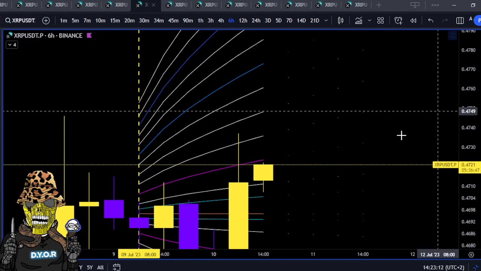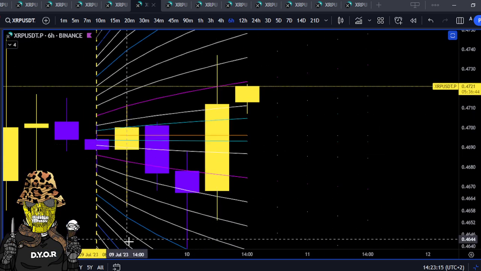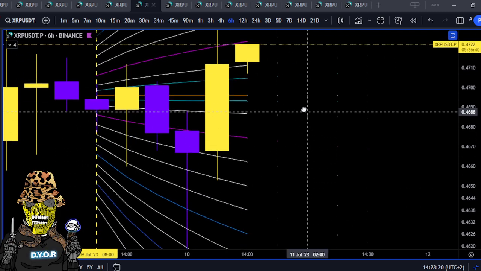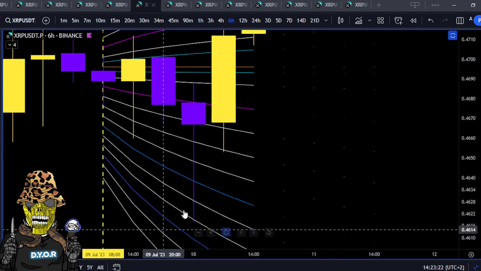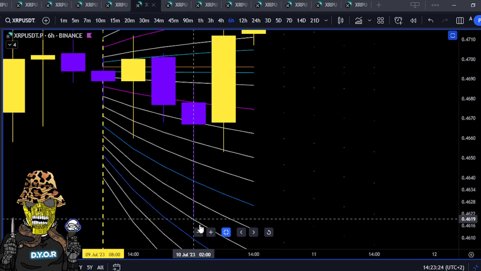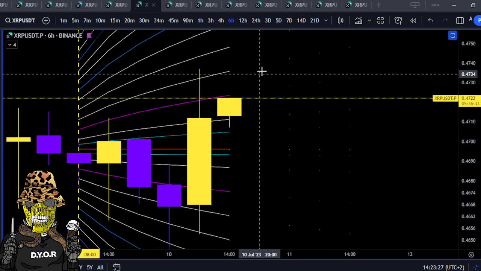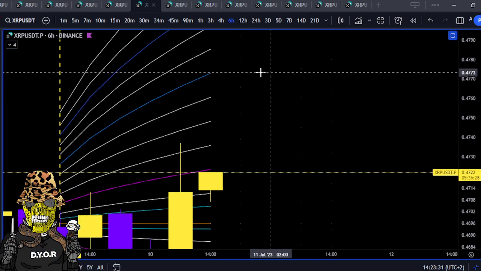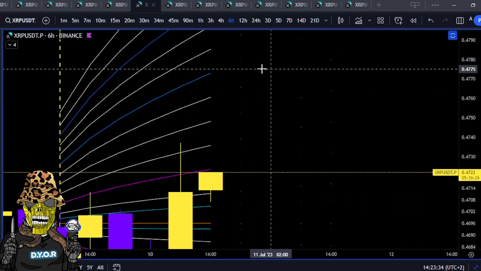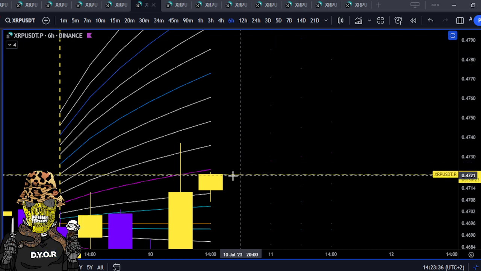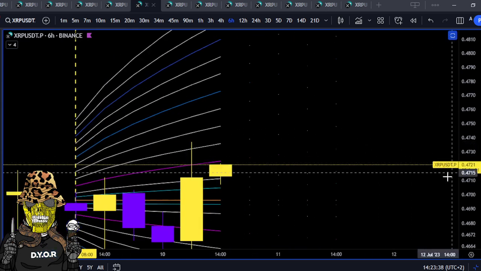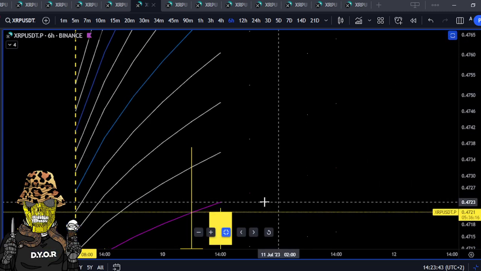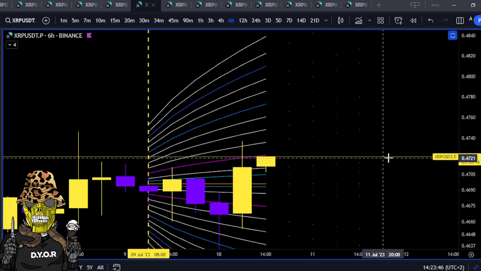Okay, so your general idea is you might not be able to see it, but it starts the cone, hits the pink, comes down, hits one of the blues. Okay, sort of went in the mean of the blues, outlier that side, boom, hits that guy. Now it wants to rush up, and for blue, it wants to maybe go to 47, just call it 47.80 cents. Okay, now it only gets that continuation if we start holding above this level here where it's rushing to now, about 47.23. So this is the 6 hour Laplace distribution cone.